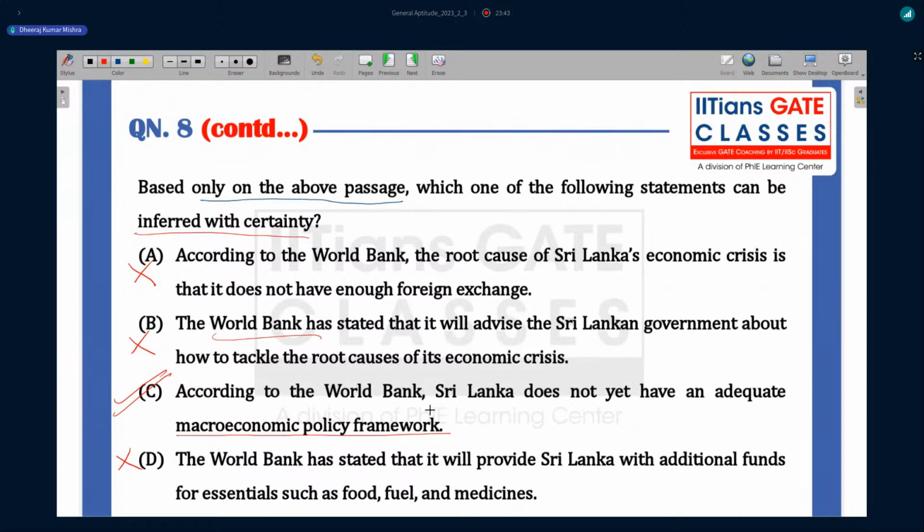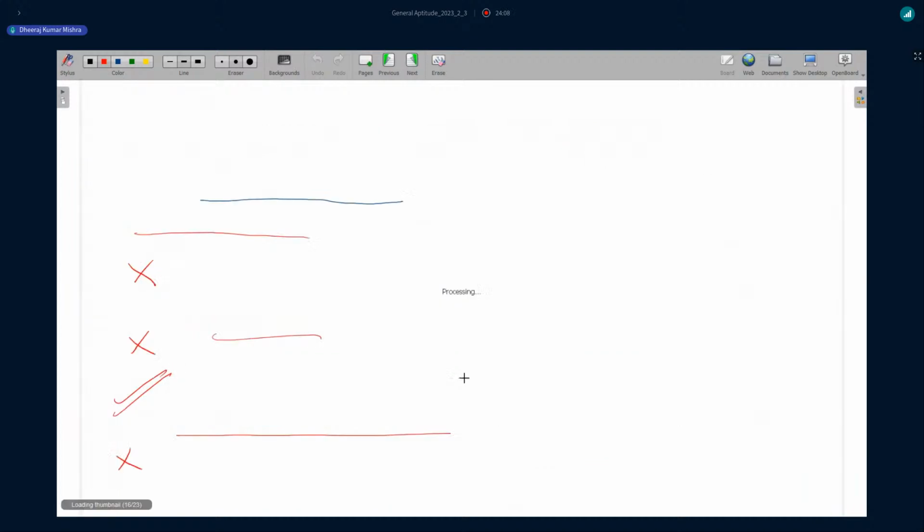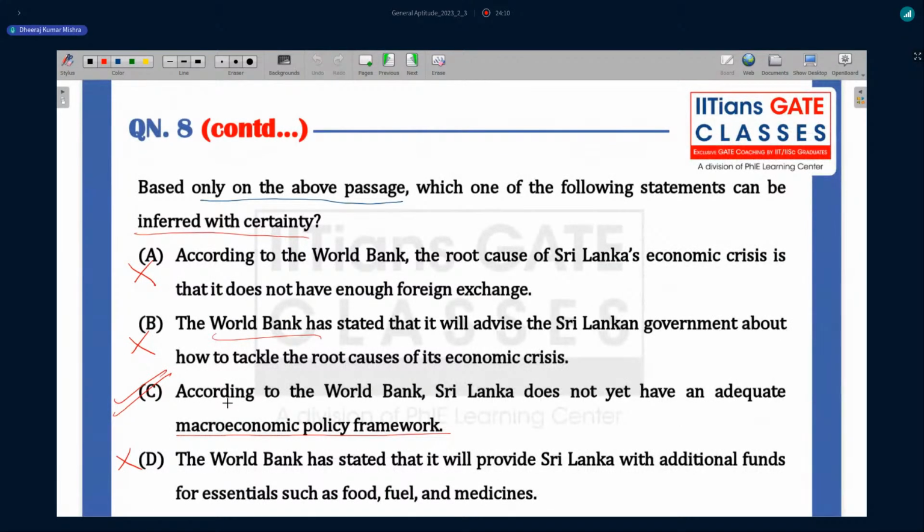So how many of you have done this question? Okay, let's see which option is correct again. Option C is correct, because the answer is hidden here: until the country has an adequate macroeconomic policy framework in place. According to the World Bank, Sri Lanka does not have an adequate economic policy framework. Correct. Yes, Anupam, you're correct. Let's move to the next question.